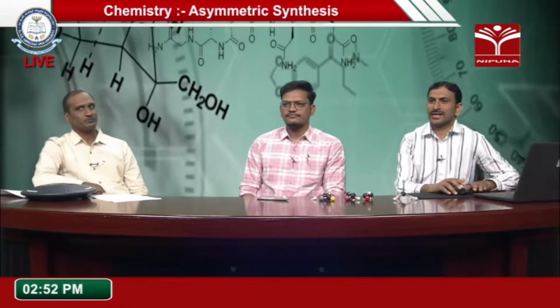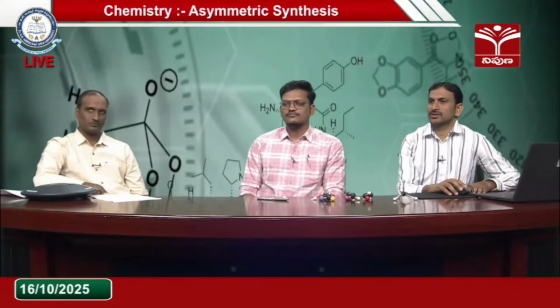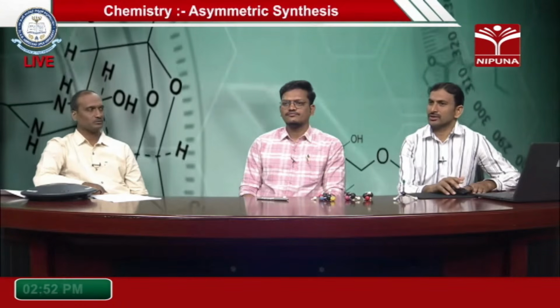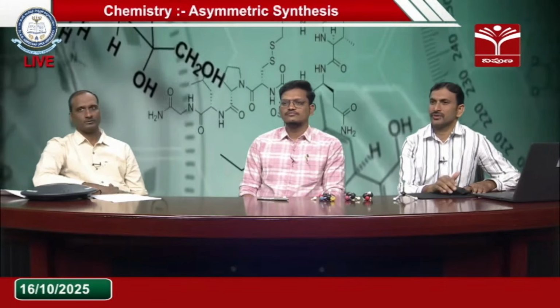Yeah. So here the selectivity is very important in asymmetric synthesis. Generally, product stereoselectivity reactions are those where one substrate molecule forms two unequal products, unequal percentages of products, or exclusively one product.